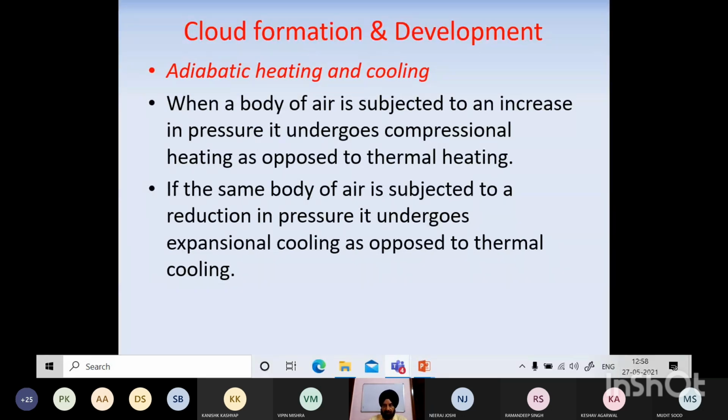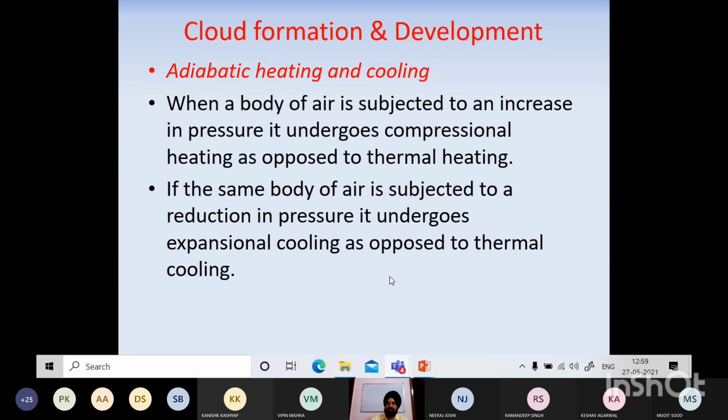If the same body of air is subjected to reduction in pressure, अब ये है कि आपने हवा को compress किया तो गर्म हो जाती है. Very simple example is football pump या आपका cycle pump. आप उसको कंटिन्यूसली पंप कीजिए, you will see कि आपकी जो पाइप है, हवा की जो पाइप है, गर्म होनी शुरू हो जाती है. So this is called the adiabatic heating, that your the air just by compression it is getting heated up. And same उसका opposite, अगर इसी air को if it is subjected to reduction in pressure, आप इस air को इसका pressure reduce कर देते हो, it gets a more open space, then उसका temperature कम हो